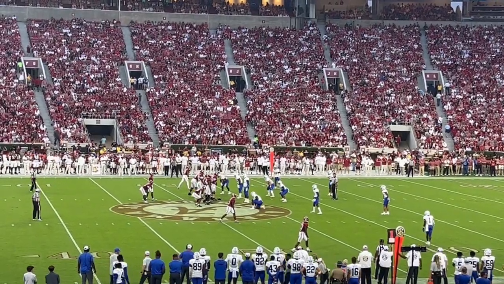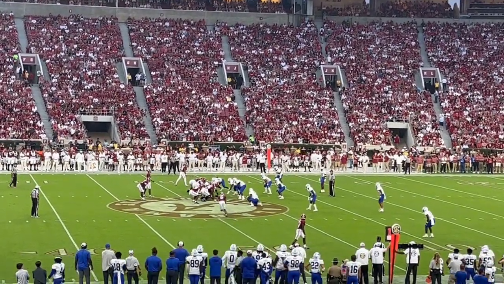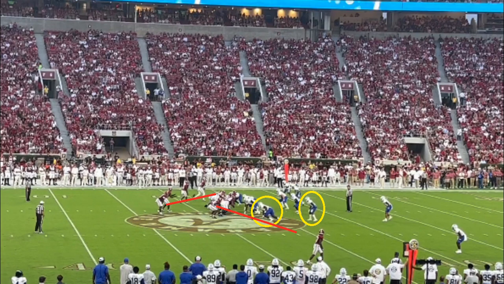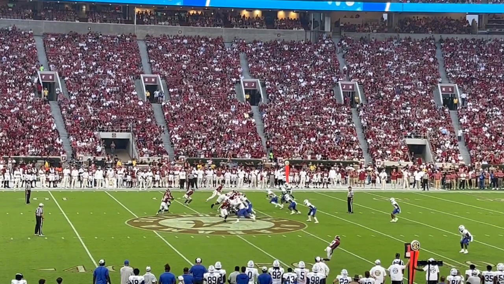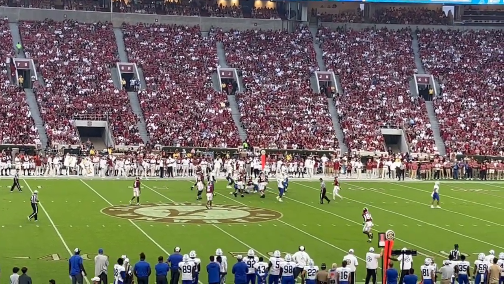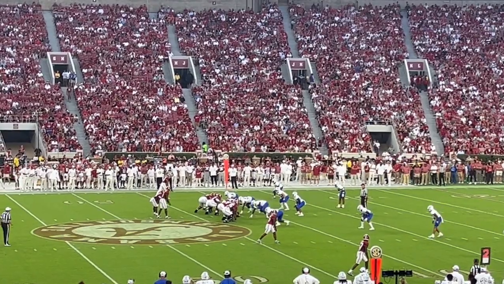And on this play, they're going to bring the receiver across the formation. And then if you look here, the tight end, he shoots out in the flats. And I don't know what the read was, but this will be a good play to come back to later because he's wide open in the flats. But a good little run here. So good play on first down. Second down here.